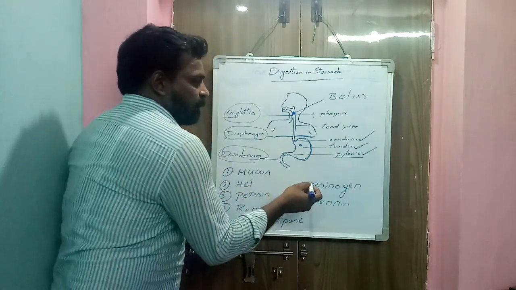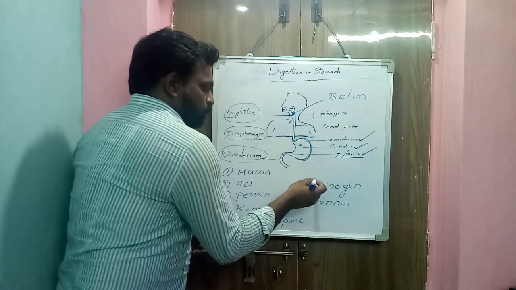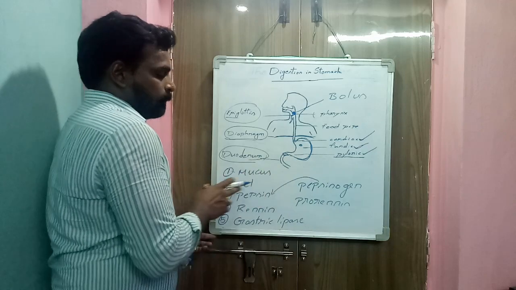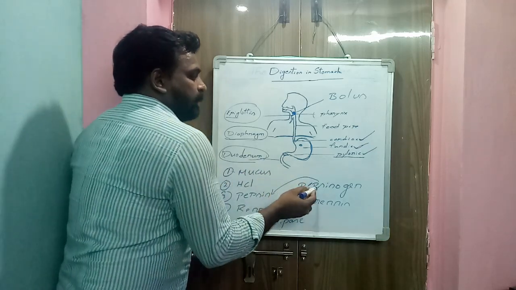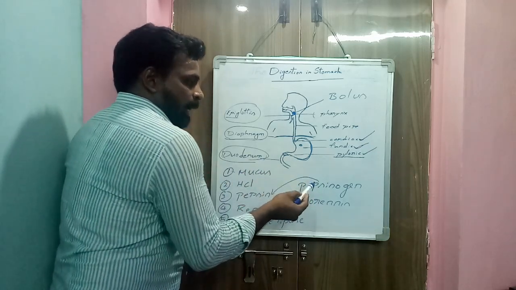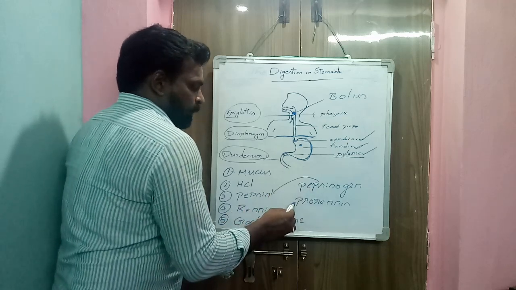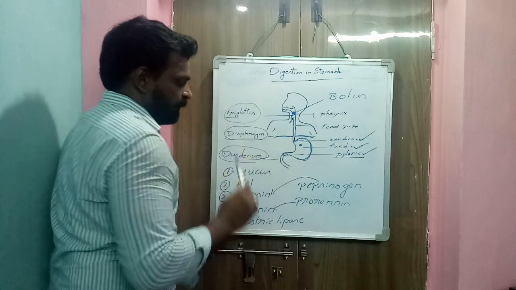Here HCl converts the inactive pepsinogen into pepsin. So when these two are exposed to HCl, immediately inactive pepsinogen is converted into pepsin, and inactive prorenin is converted into renin.